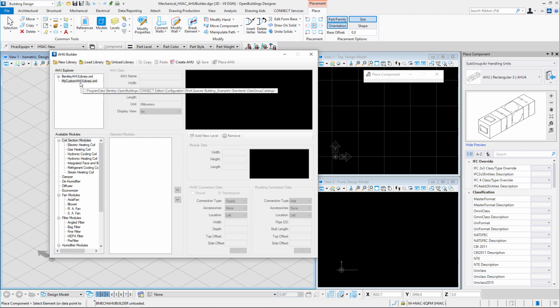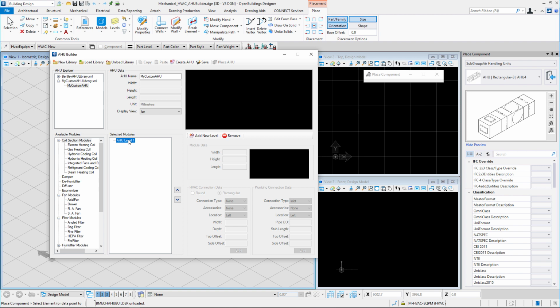Now we would start creating a new AHU within this library. So we need to select the Create AHU button. Let us name this AHU as My Custom AHU. The values of the width, height and length will be populated by itself once we start adding the AHU modules. The unit would be taken up from the working units of our file. Now let us start adding new modules to our AHU.